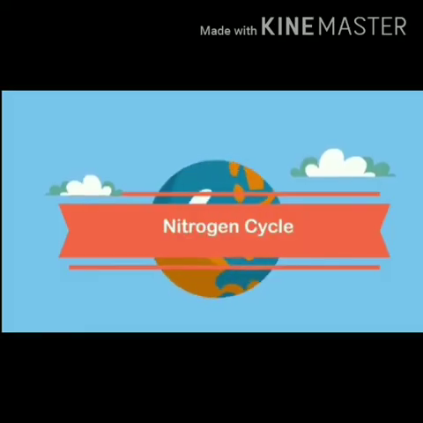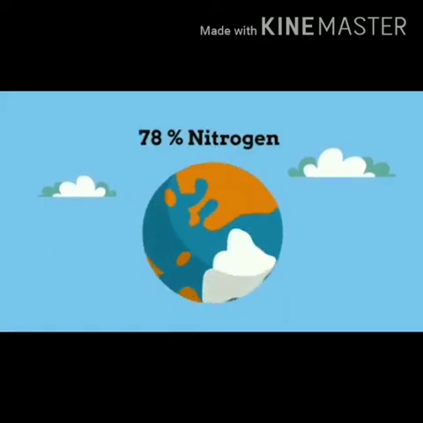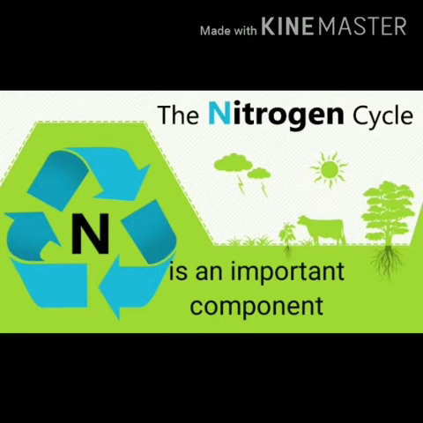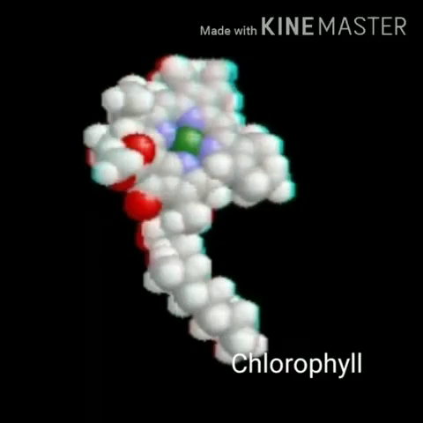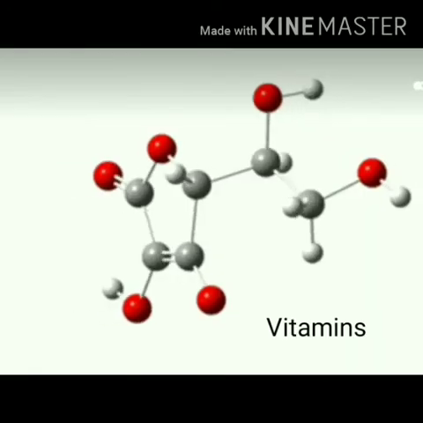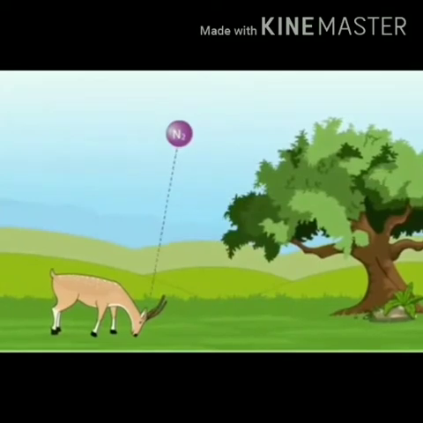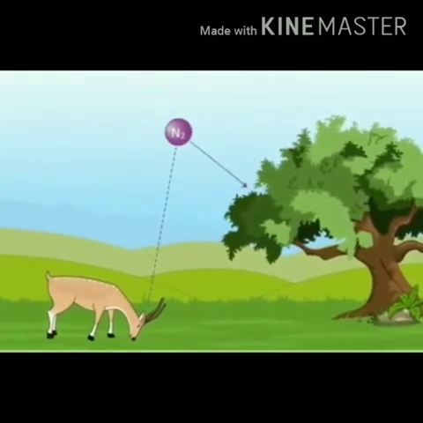Today's topic is the nitrogen cycle. Our atmosphere has 78% nitrogen gas. Nitrogen is an important component of protein, chlorophyll, vitamins and nucleic acid. Hence, it is required by plants as well as animals.